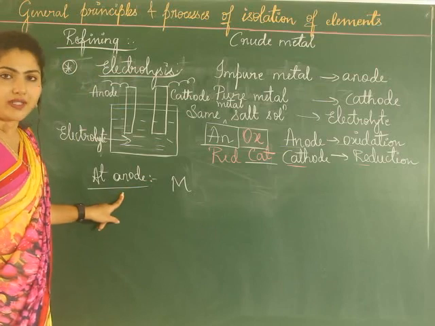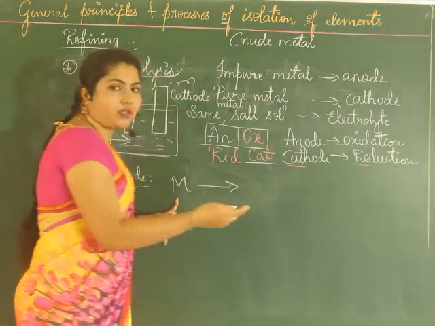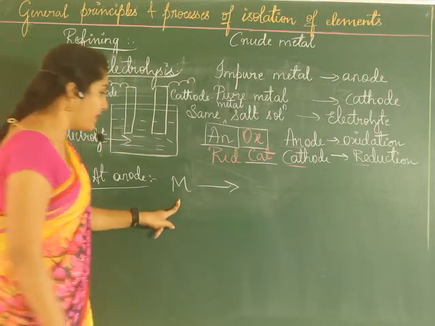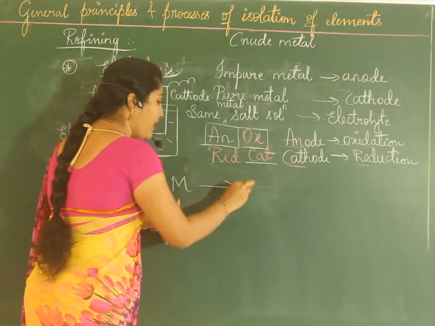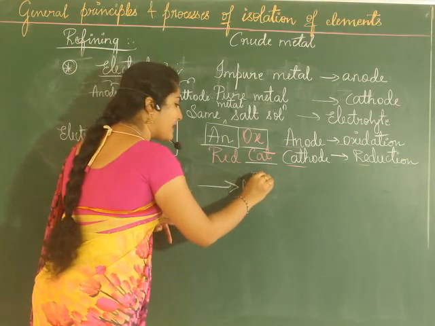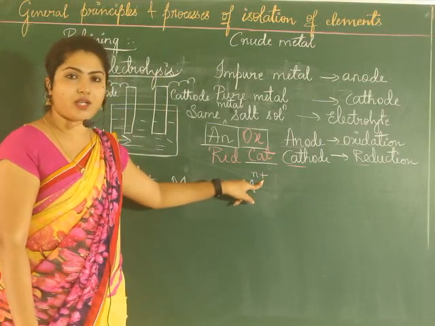At anode, oxidation takes place. So what happens? If this has to undergo oxidation, you know what is oxidation? Increase in the oxidation number. Now here it is neutral. Increase in oxidation number, let us generally consider it as Mn+, which indicates there is increase in oxidation number.